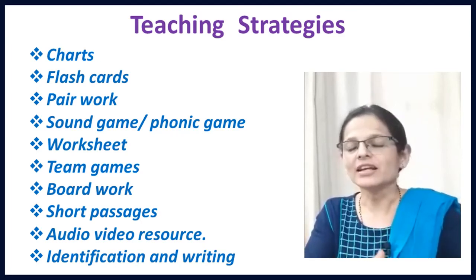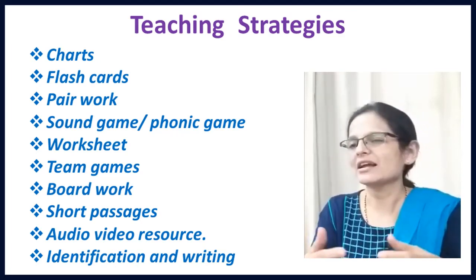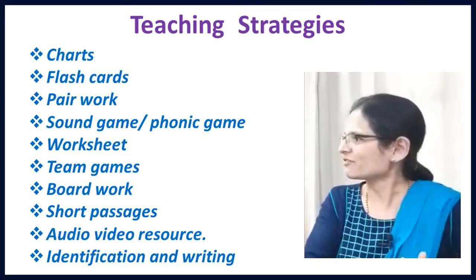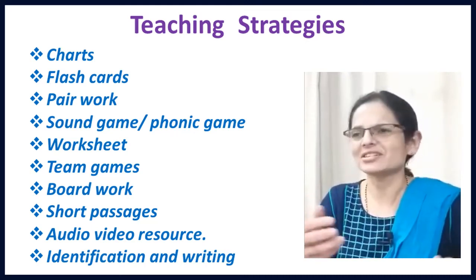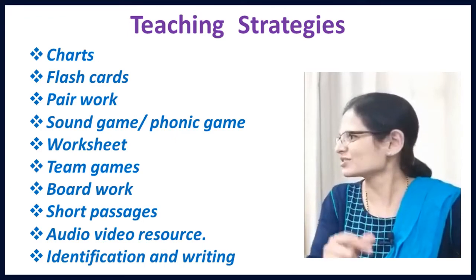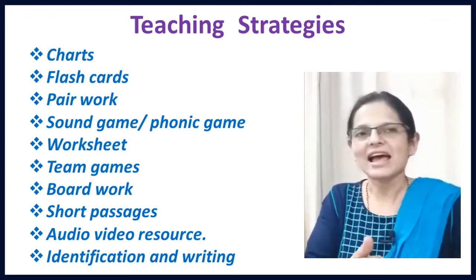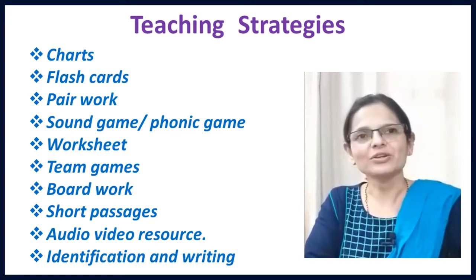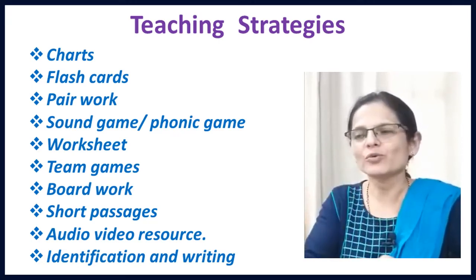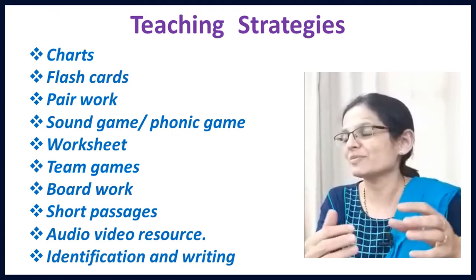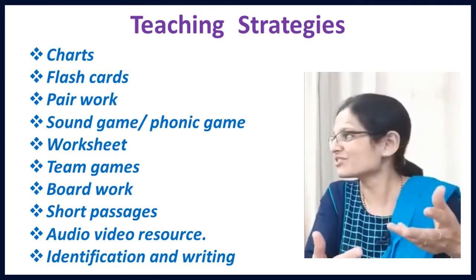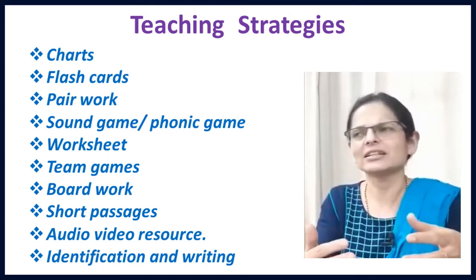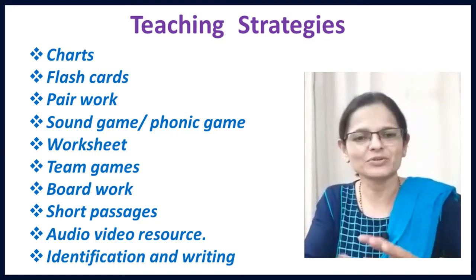Then in phonic games, you can assign alphabets to all the children. You can make chits and tell children to pick out the chits. So children will have a different alphabet, and then they can be placed in a circle in the class. Then you can ask each child, so what is your alphabet? He will say, my alphabet is B. Then you ask him, what is your sound? In this way, children will learn, and they will enjoy with each other. They may make mistakes, so we are always there to correct them.